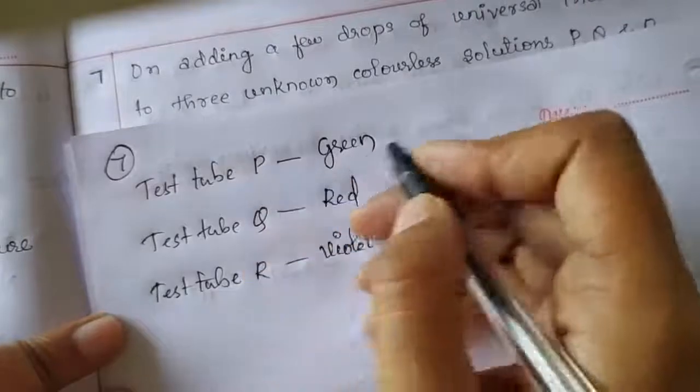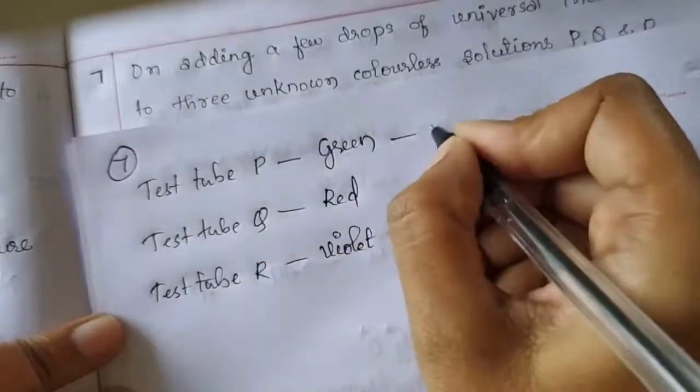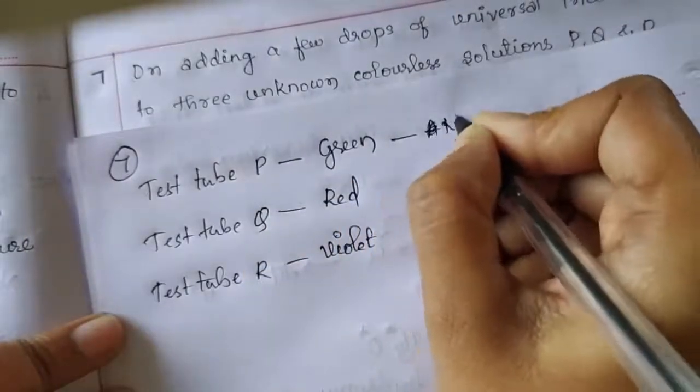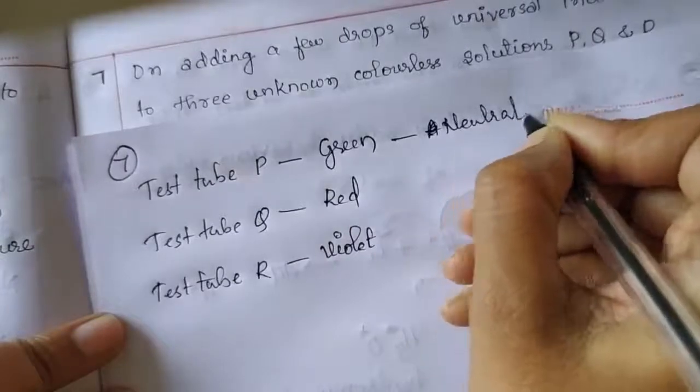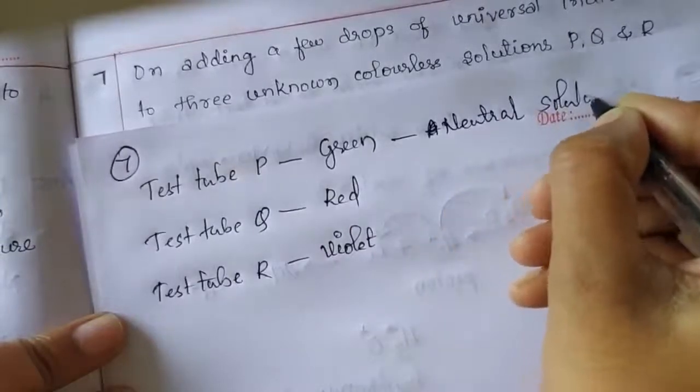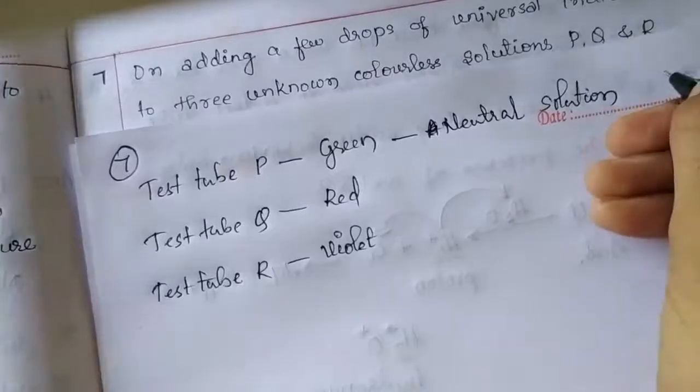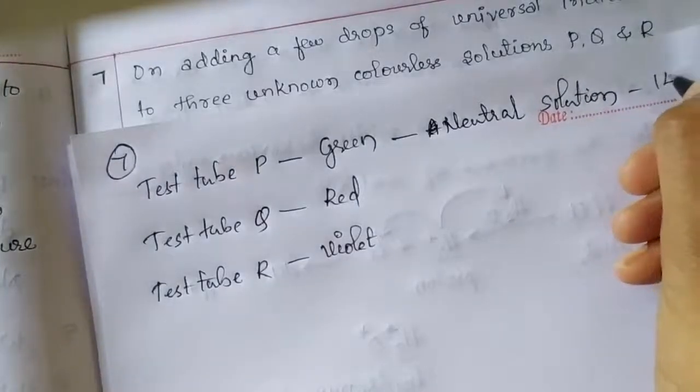In case of test tube P, the color change is green, so this solution is neutral solution. Children, pH of the neutral solution is 7.